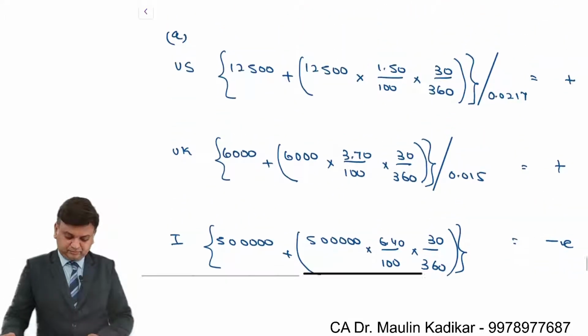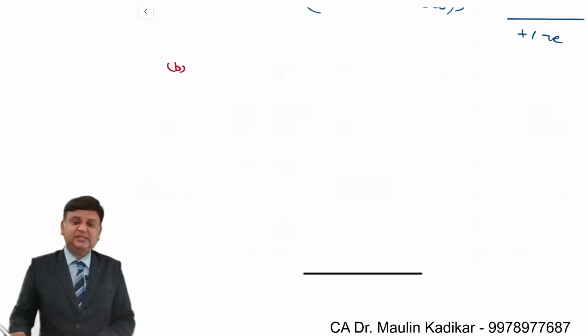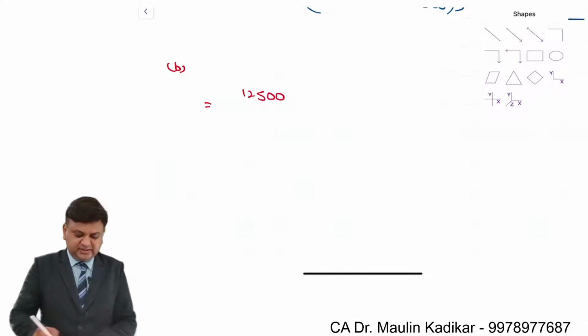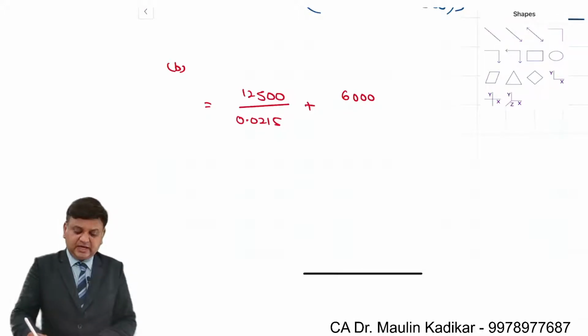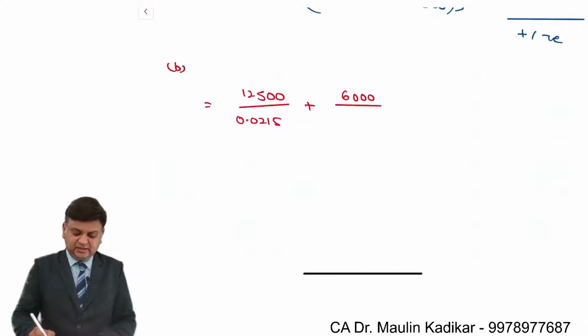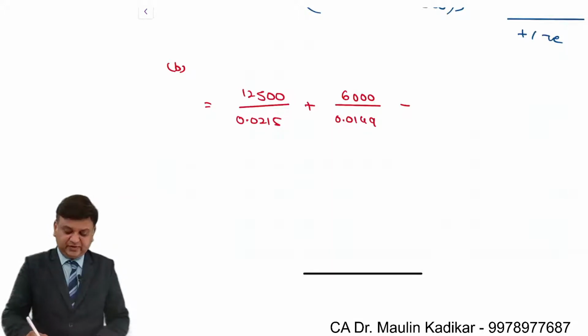The B option. The cash balances are pooled immediately in India. So $12,500 that you have, you convert that into rupee currency using the spot exchange rate. What is the spot exchange rate? 0.0215 dollar per rupee. 6,000 pound, again it can be converted into rupee currency by using the spot exchange rate. What is the spot exchange rate? 0.0149 minus 5 lakhs.